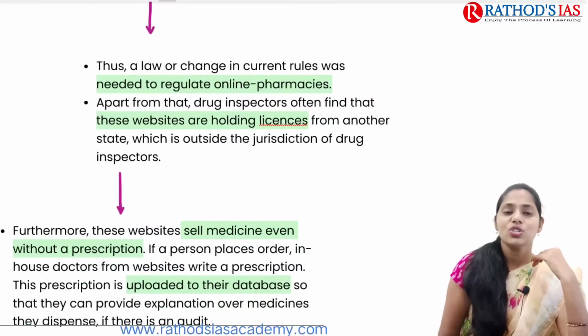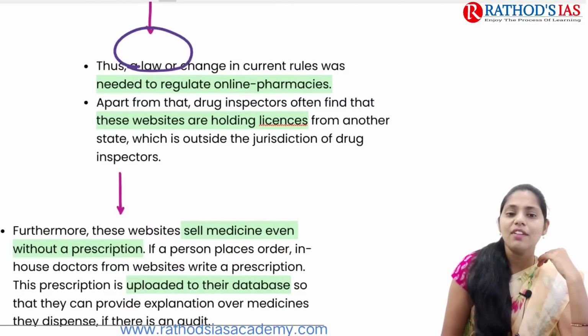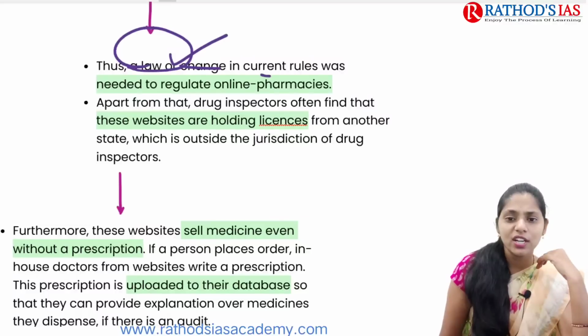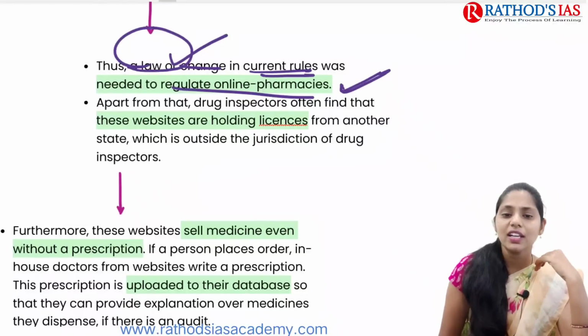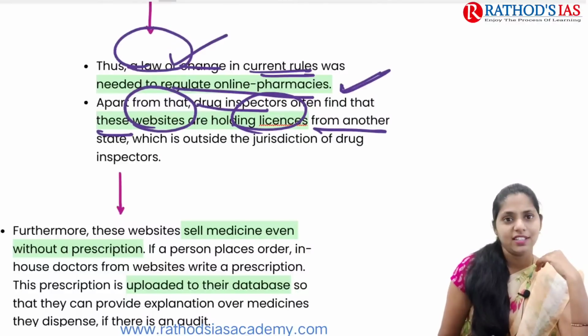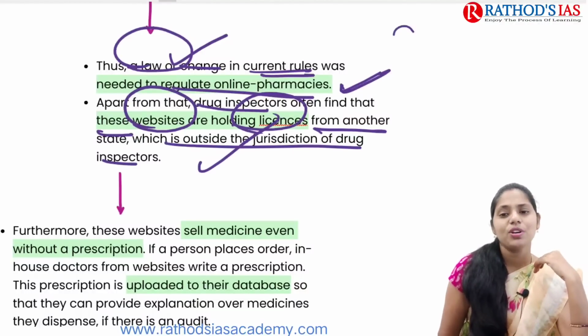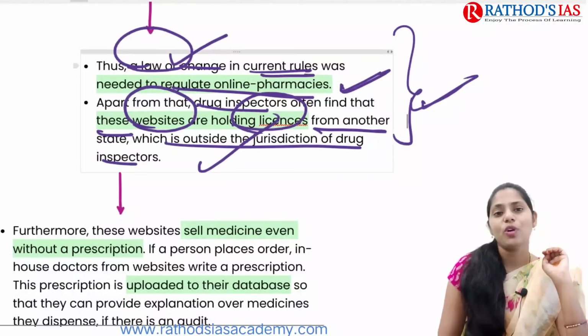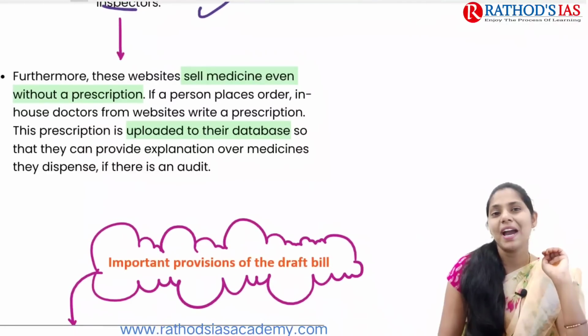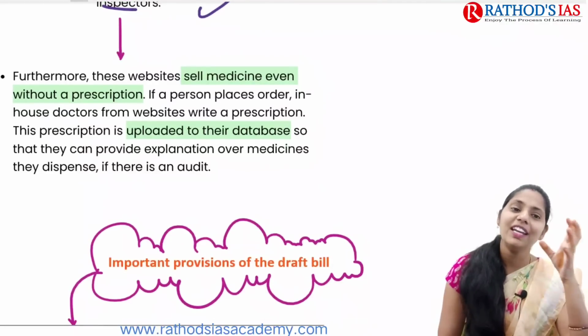So here we need to have a law or a change in current rules, and we need to regulate these online pharmacies now. Apart from that, drug inspectors often find that these websites are holding a license from another state, which is outside the jurisdiction of drug inspectors. Because of this they do not come under jurisdiction, and no proper action is taken. So we need a pan-India law.